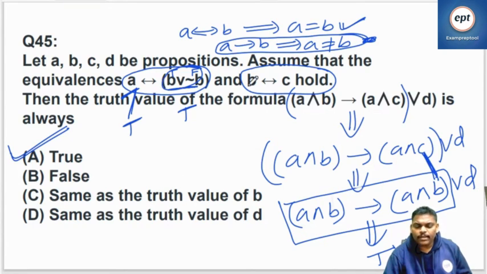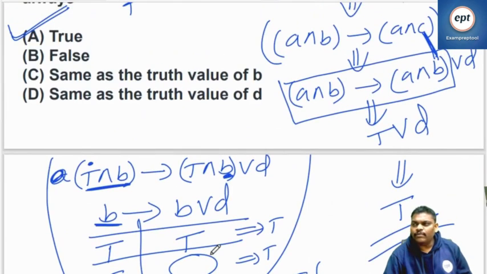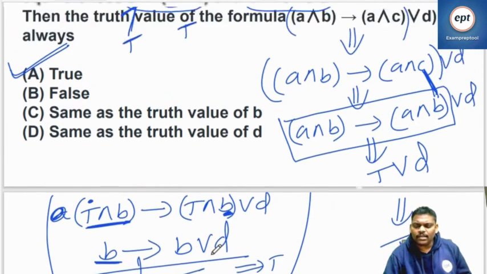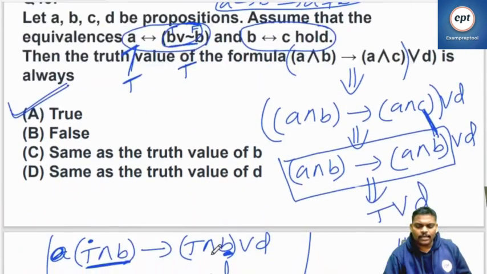So always this result is equal to B or not, verify. This result is equal to D or not, verify. Diksha, just draw the table, nothing there.